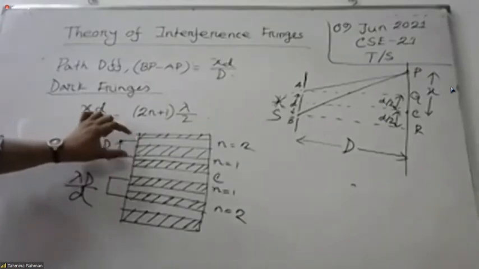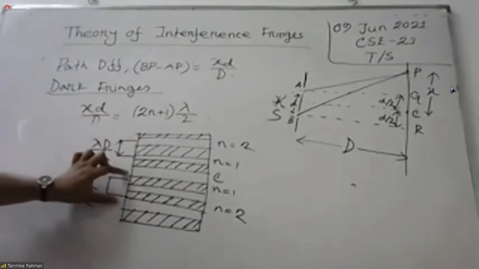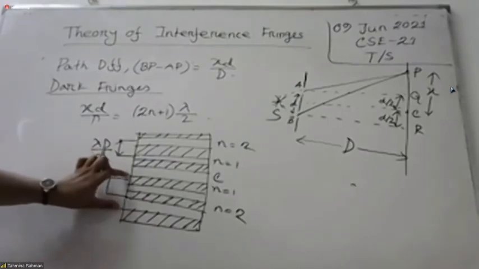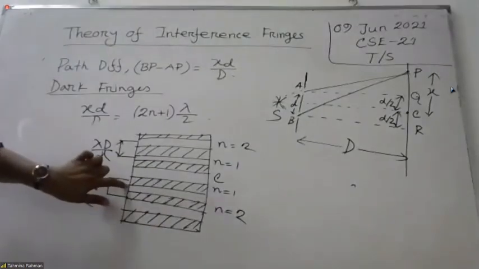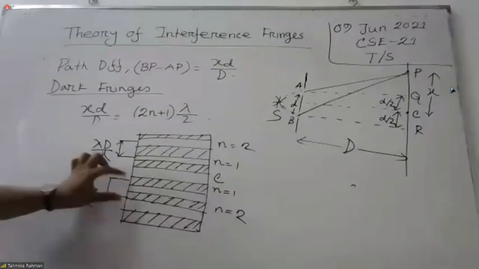When we calculate for dark, then we get the fringe width for the bright. Is it clear?